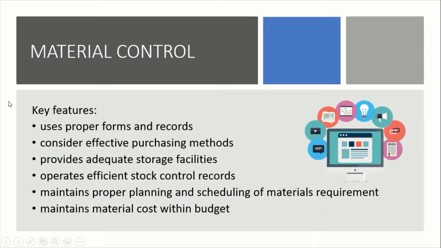In this slide, you can see the key features for material control. It is to use proper forms and records. So there will be more forms and records within the control or in the system. So consider effective purchasing methods to prevent loss, to prevent any waste regarding the purchase of the materials, and to provide adequate storage facilities so that the material that you bought will be stored in a suitable place so that the material will be in good condition.